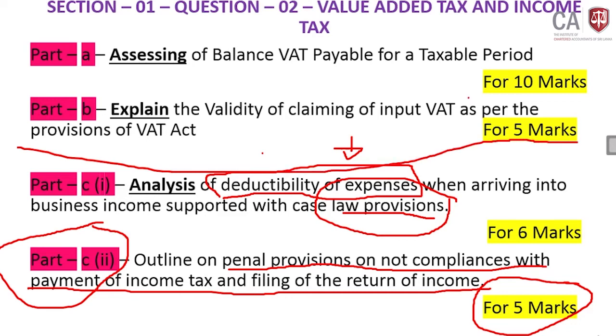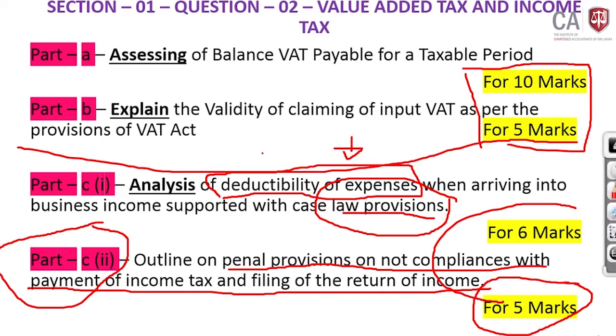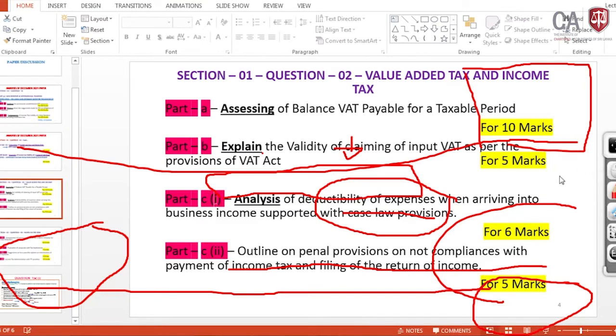from these marks, 15 marks go to value added tax. The rest of the 10 marks go to income tax, on the application of case law provisions with the provisions of the Inland Revenue Act, and the tax administration part, which is also case law going on the statutory provisions. And again, this goes to the penal provisions applicable for non-filing of the return and non-payment of the income tax. This is the overall picture of the question.